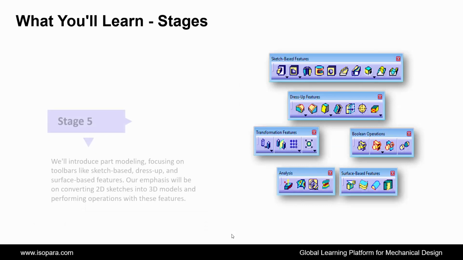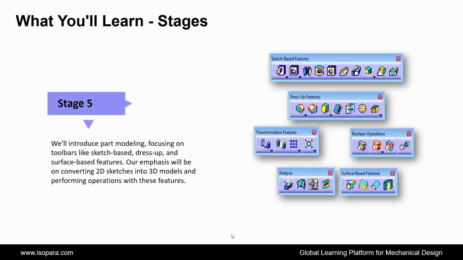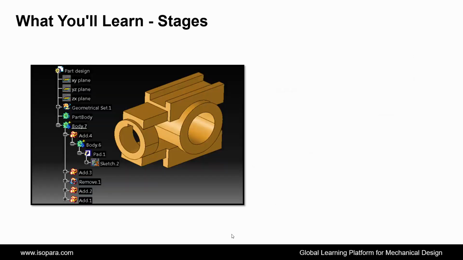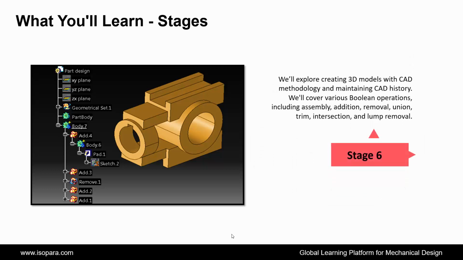Fifth is, we'll introduce part modeling, focusing on toolbars like sketch-based, dress-up, and surface-based features. Our emphasis will be on converting 2D sketches into 3D models and performing operations with these features. Next is, we'll explore creating 3D models with CAD methodology and maintaining CAD history. We'll cover various Boolean operations, including assembly, addition, removal, union, trim, intersection, and lump removal.